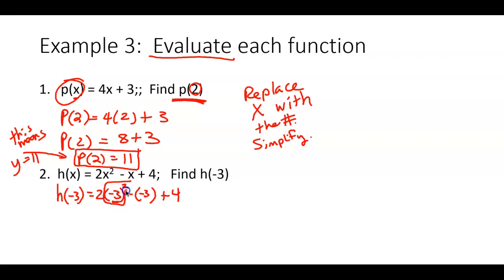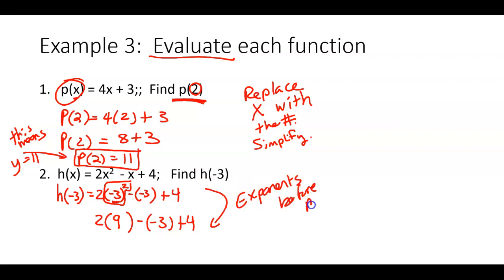So let's put a box around that. What's -3 to the second power? No, positive 9. Yeah. -3 to the second power, that means -3 times -3. That's 9. So exponents first. Make a little note to yourself. If you have exponents, exponents before multiplication. I didn't have exponents up here, so that didn't matter. But here we got exponents. So exponents before multiplication.